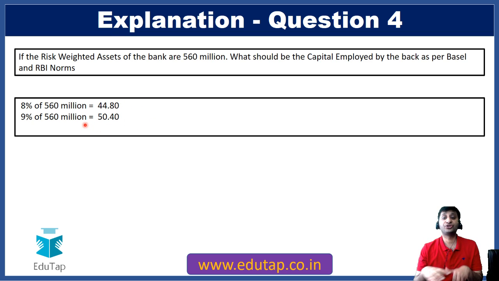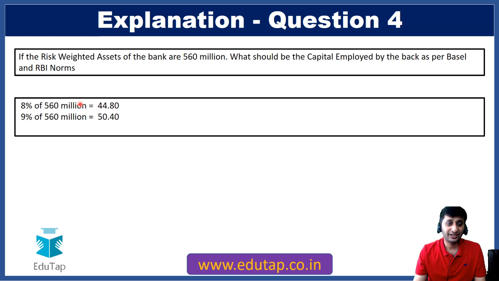Right. So now this question seems very simple. You just have to find two values. First is 8% of something, then 9% of something, and you are ready with the answer. But behind that is your knowledge. Do you know what are risk-weighted assets, what are capital employed, or at least what the minimum you require to solve this question is, do you know what are Basel norms and RBI norms, and what as per Basel and RBI norms should be the capital employed as a percentage of risk-weighted assets as per these norms.